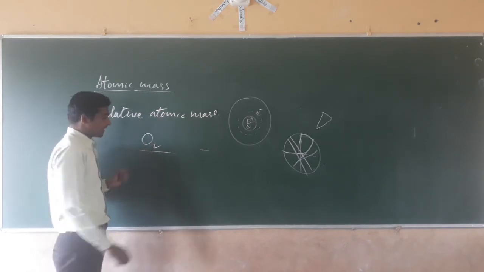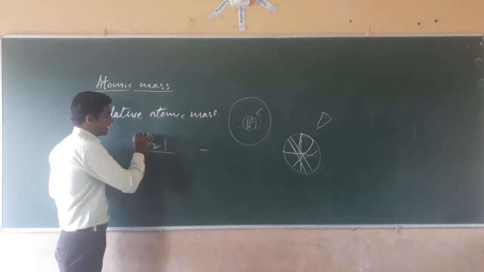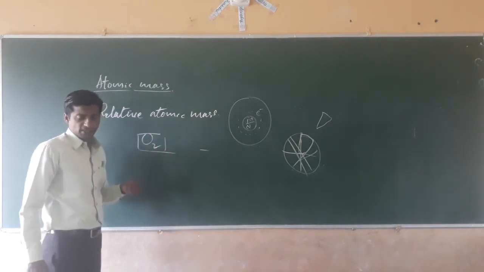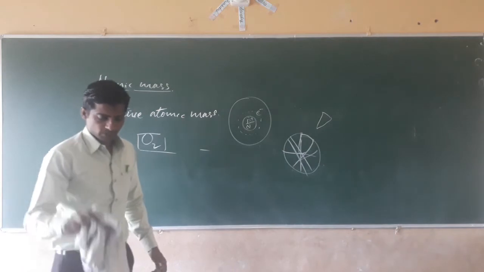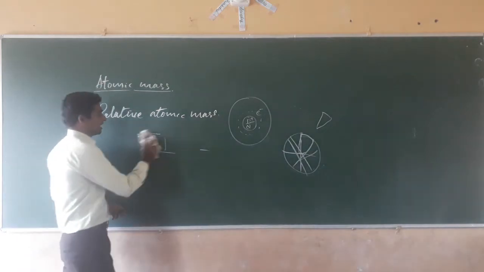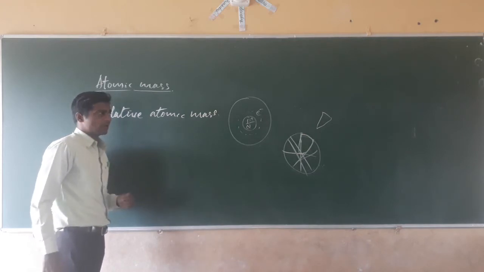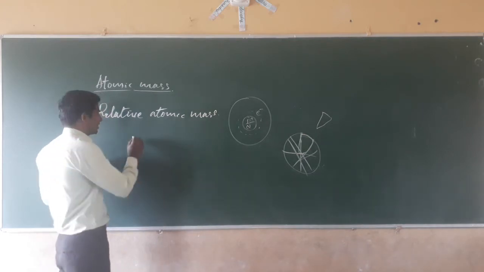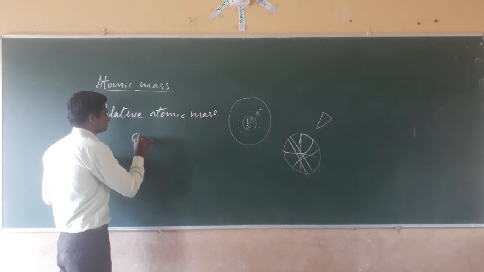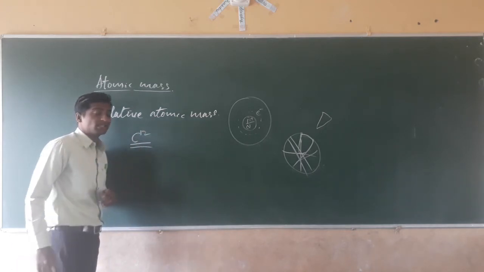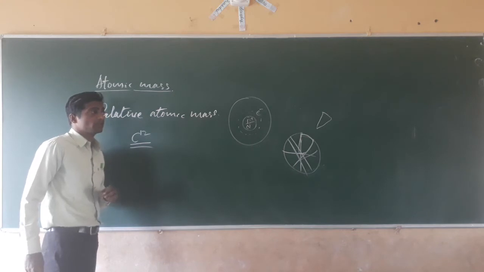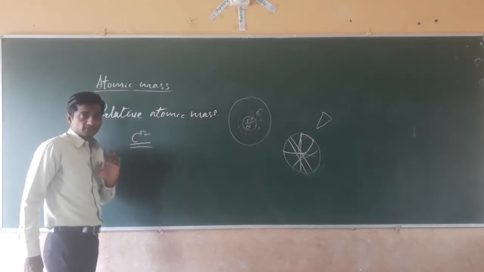But at the end it was rejected. Later, after a lot of experiments, the scientists came to a conclusion and took the carbon-12 atom as the standard unit for the measurement of relative masses.